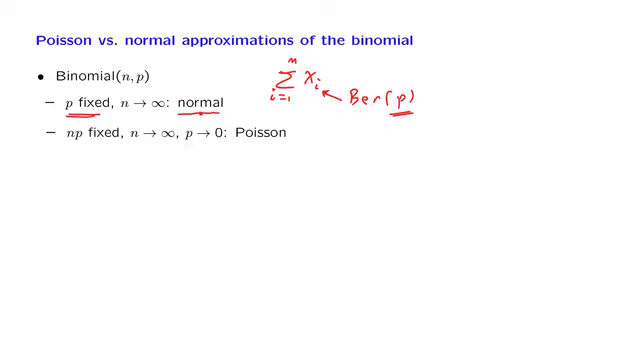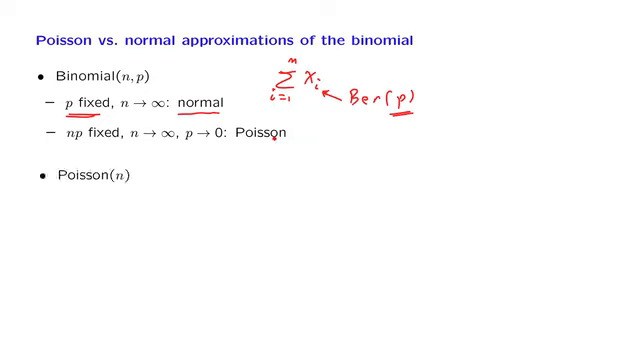On the other hand, if we take the product n times p, which is the expected value of this binomial, to stay constant, but we let n go to infinity and at the same time let p go to 0, then in this regime, in the limit, this random variable will be well approximated by a Poisson random variable. So we have two different approximations. Both of them are valid, but they're valid in different regimes.